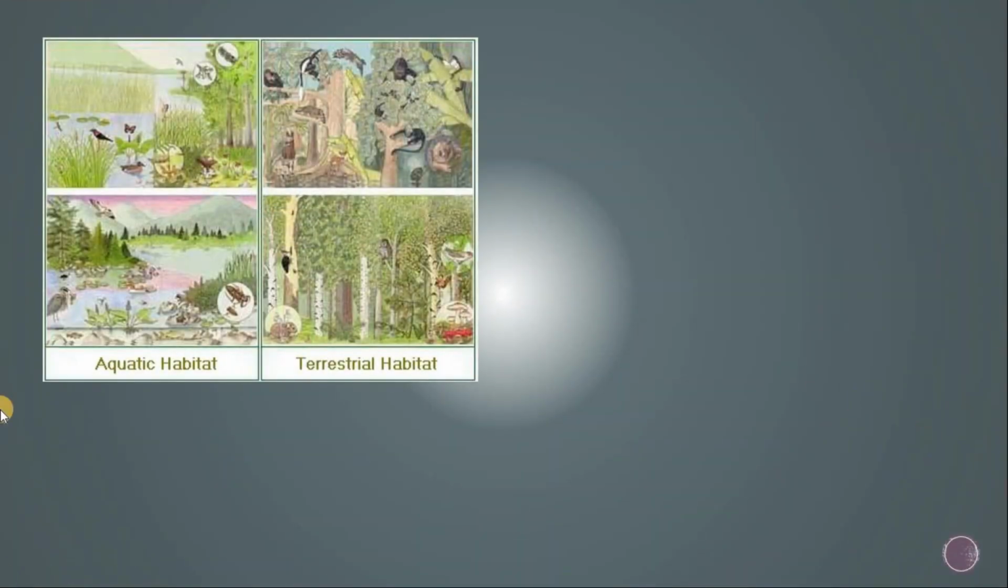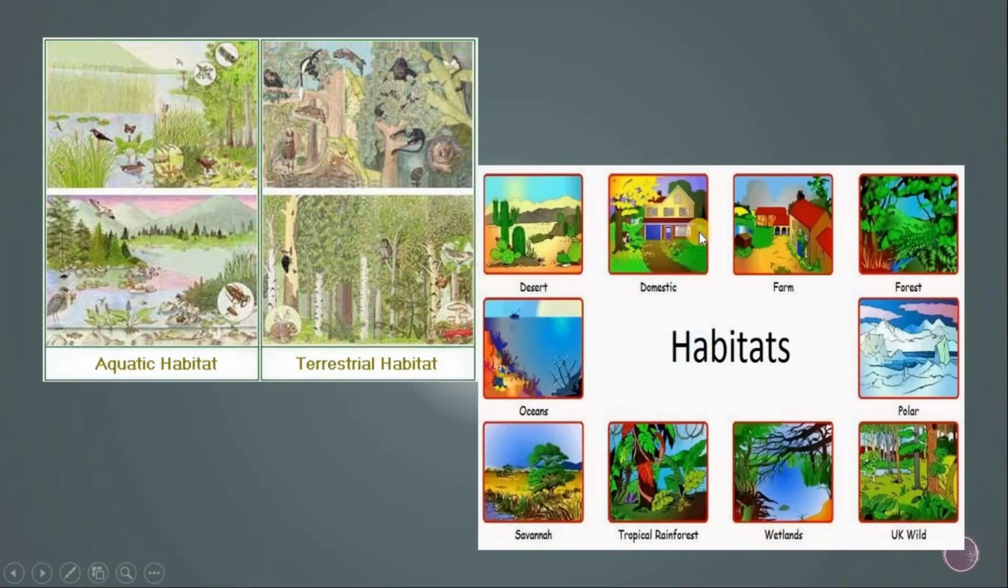Here you can see this picture. There are two pictures of aquatic habitat and two pictures of terrestrial habitat. Here the types of habitats are found: desert habitat; domestic, where we live; farm habitat, where our ancestors and the farmers live; forest habitat, polar habitat, wildlife habitat, wetland habitat, tropical rainforest habitat, savanna habitat, and oceans habitat.